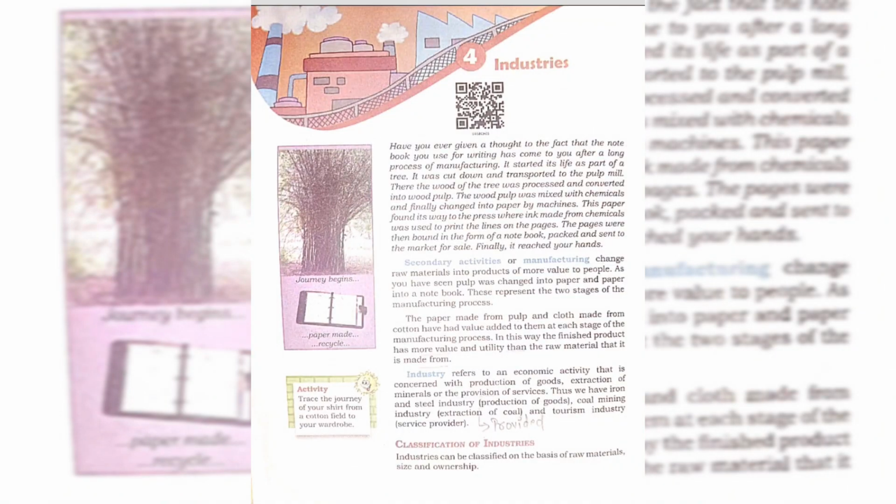In this chapter, which is chapter four, we read about the industry. We are not going to read line by line, but the important points which are crucial for us to know. First one is secondary activities. We read here earlier that secondary activity is related to manufacturing.